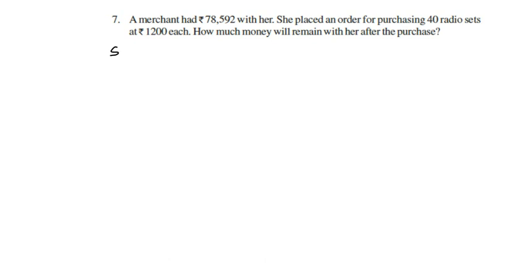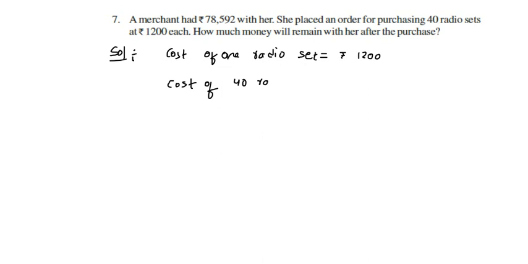Now we'll discuss the cost of one radio set. Cost of one radio set is equal to 1,200 rupees. Cost of 40 radio sets is equal to, we have to multiply 1,200 into 40.